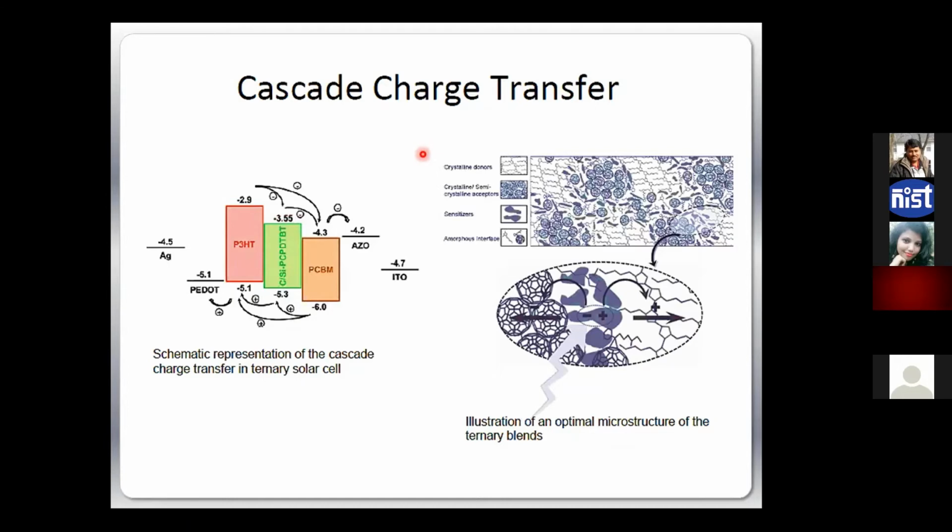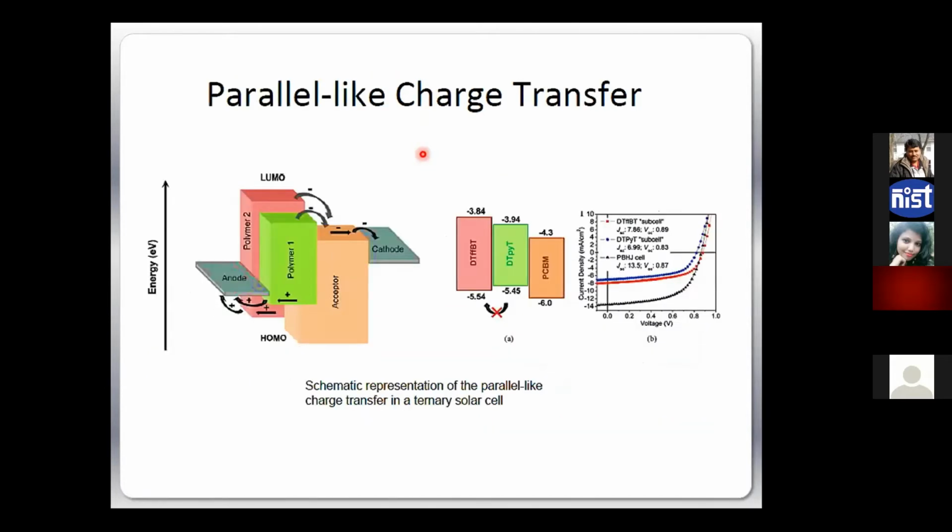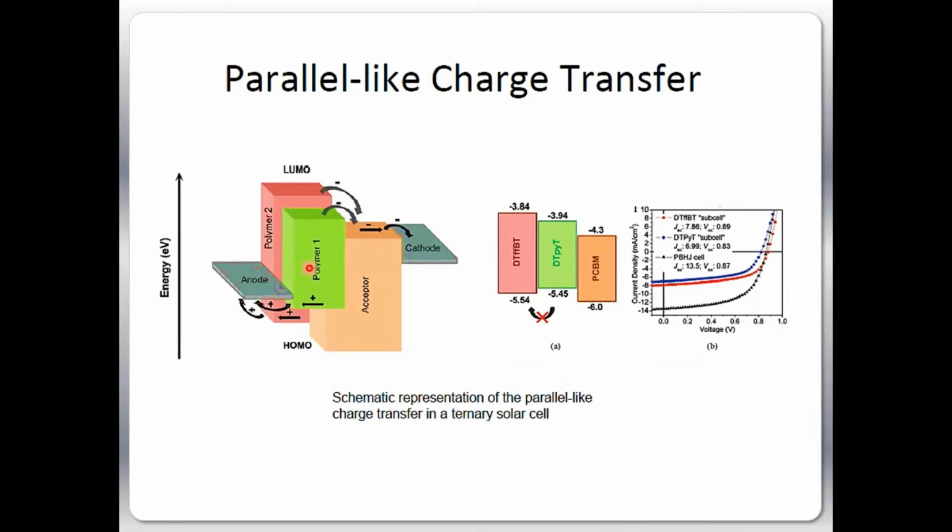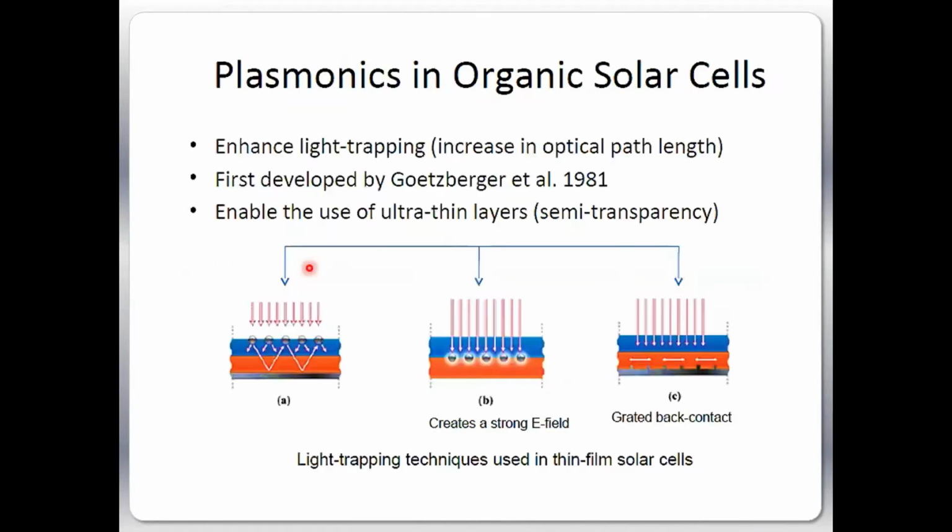So many technologies, many approaches you can take, because these molecules are soluble and get mixed with each other very easily. Parallel charge transfer is another thing, like you take one acceptor molecule and then you take two polymers, half of them, and use lithography kind of thing you can do, and the similar FRET effect. Instead of doing bulk, a dry process, thermal evaporation and all these things, and a similar effect you can also expect there, and people are working on them also.